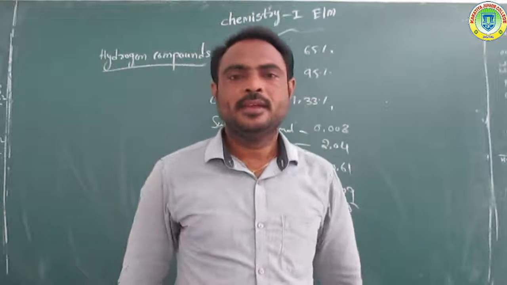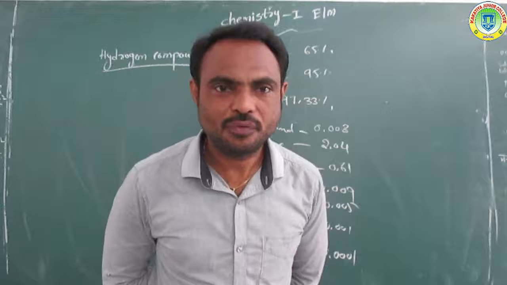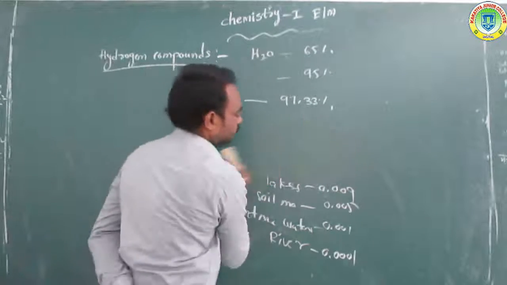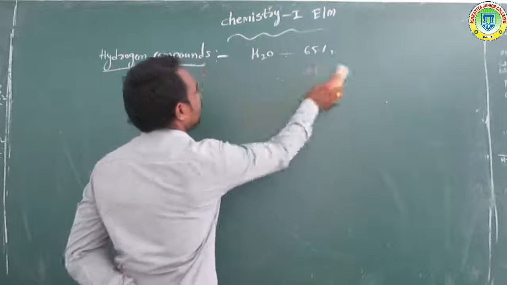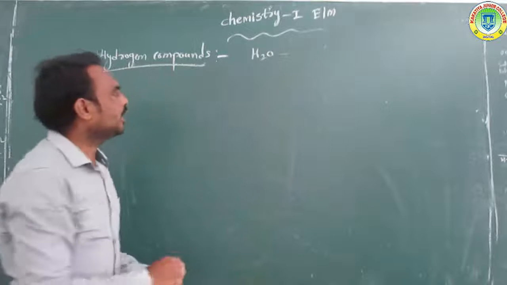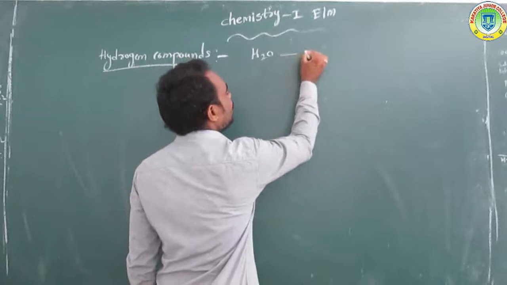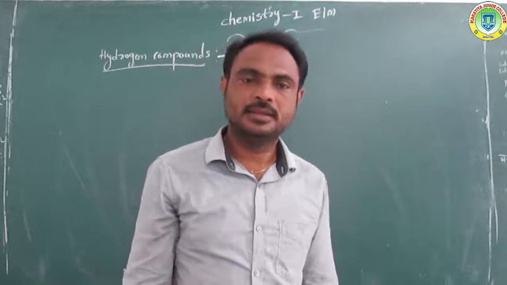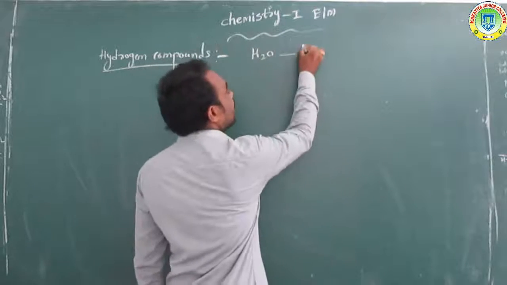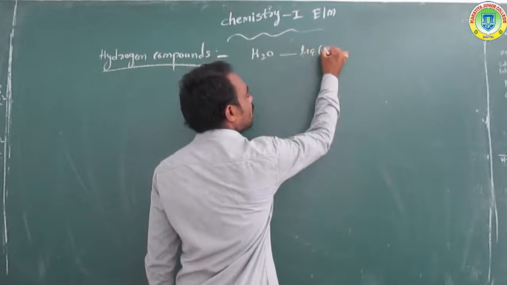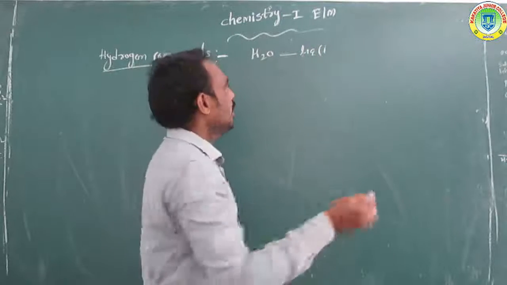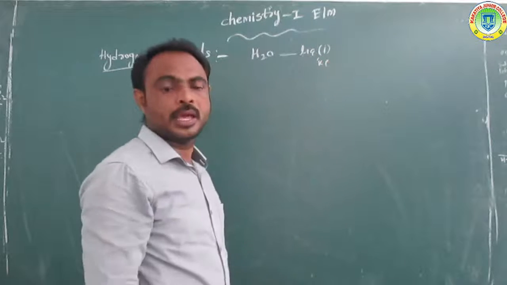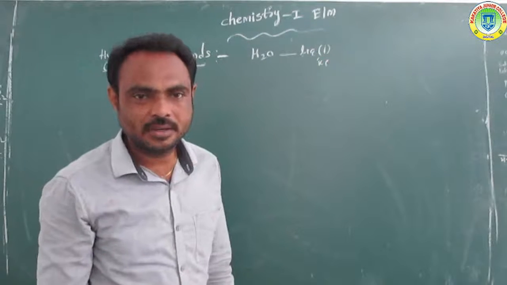So what are the properties of water? Listen, water, as we already know, is available in 3 states: a liquid state, which is water, H2O; a solid state, ice; and a gaseous state, water vapor.